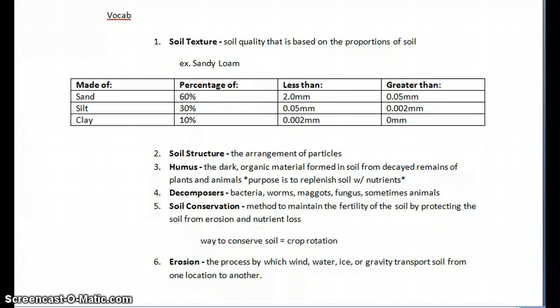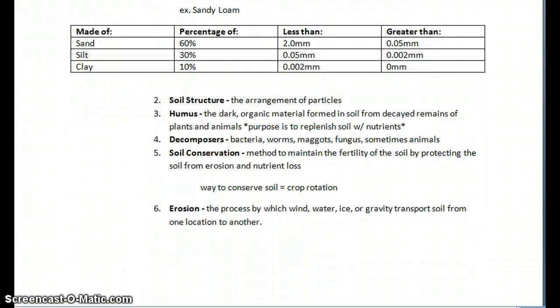Soil structure. The arrangement of particles. Humus. The dark organic material formed in soil from decayed remains of plants and animals. The purpose is to replenish the soil with nutrients. Decomposers: bacteria, worms, maggots, fungus, sometimes animals.